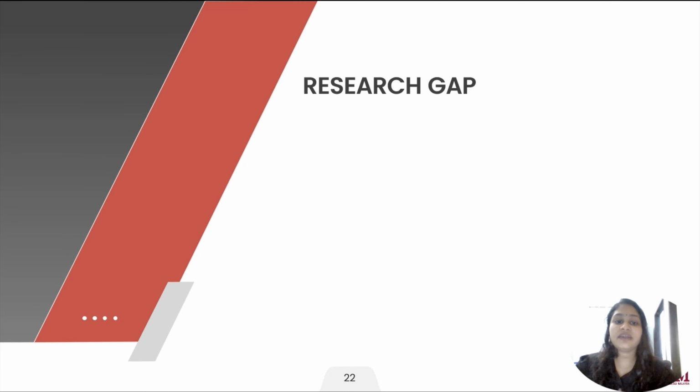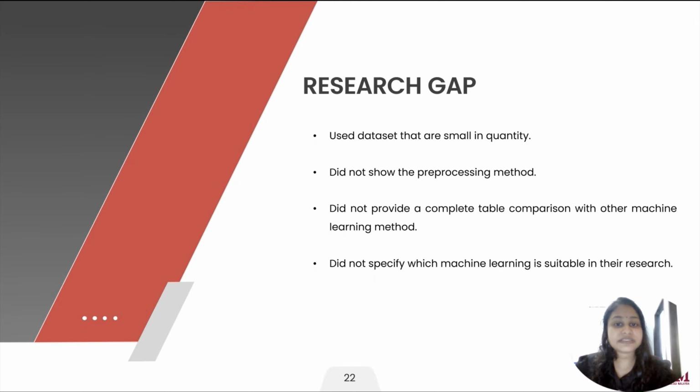Now we will look into the research gap. After conducting multiple studies, it can be seen that most of the research papers used data sets that are small in quantity, where the machine learning accuracy can be improved with a huge data set. Not only that, the previous research papers did not show the pre-processing method, where they did not specify which selection method they are using and did not provide a complete table comparison with other machine learning methods. In addition, authors of certain research papers also did not specify which machine learning is suitable for the research.